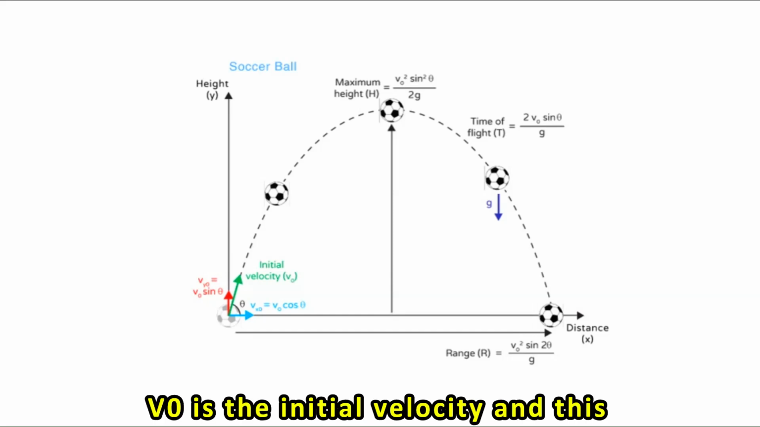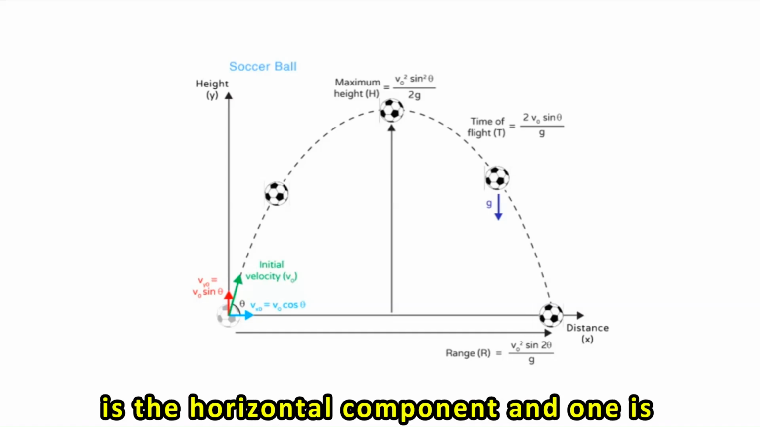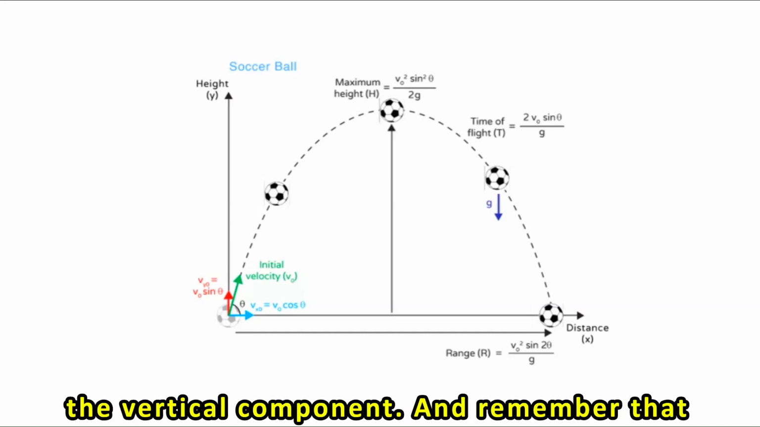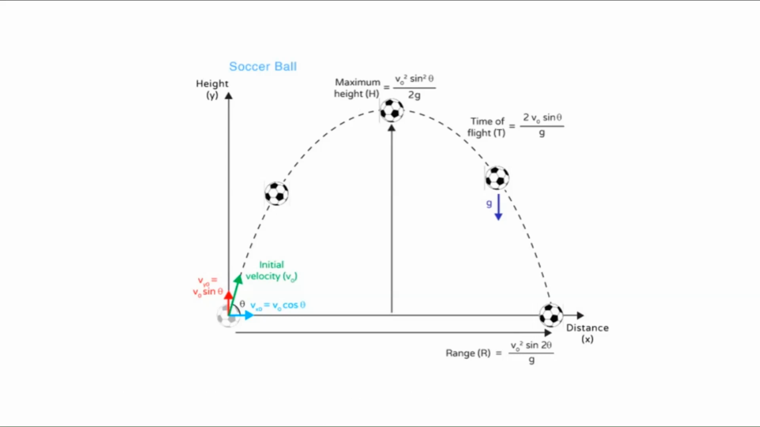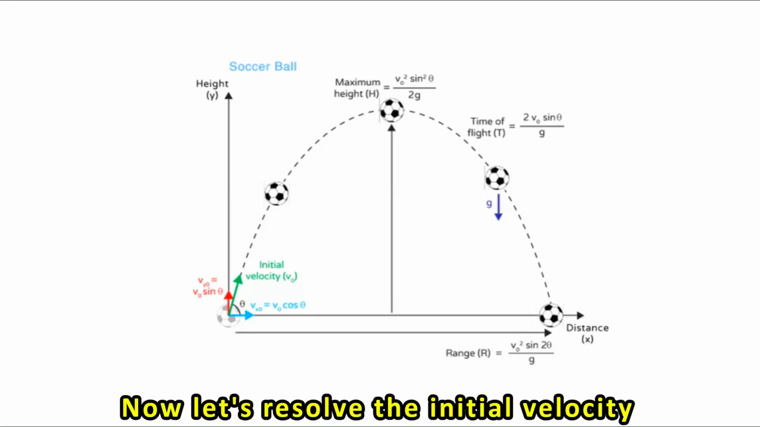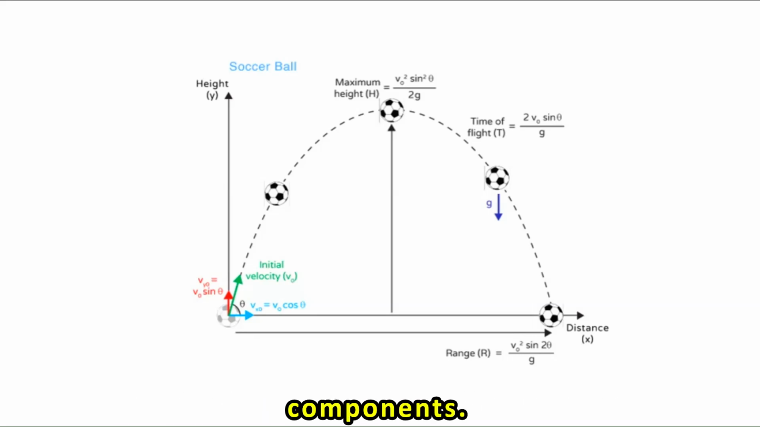Here v0 is the initial velocity, and this initial velocity has two components. One is the horizontal component and one is the vertical component. And remember that this ball is moving only due to gravity. Now let's resolve the initial velocity into its horizontal as well as vertical components.